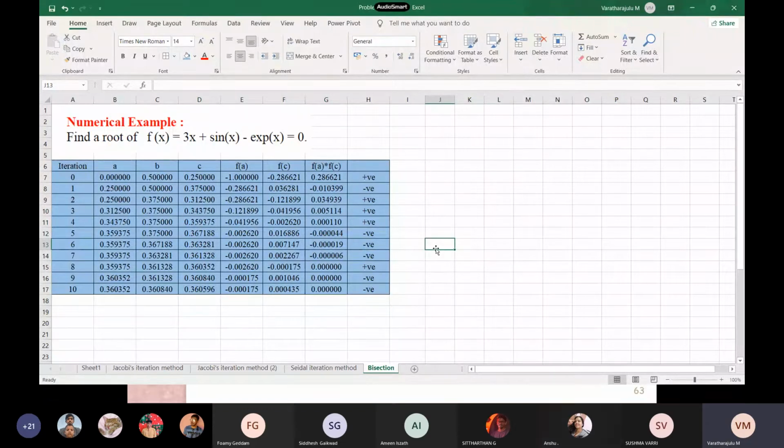Yes. Okay, now tell me the root. Which one is our root? So the 10th iteration. Zero. Pardon? C in the 10th iteration. Not C. This is what our result A. Yeah, obviously it is taken from the past C. The result is 0.360352, that is our root.